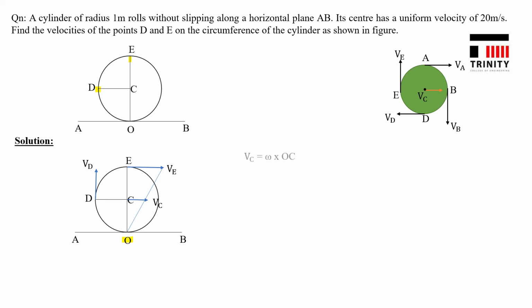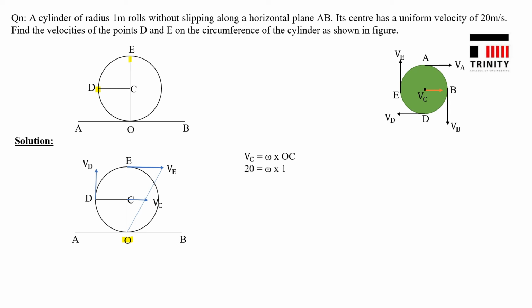Then VC. According to the concept of instantaneous center, the magnitude of velocity at any point is equal to angular velocity omega times the distance between that point and the instantaneous center. So VC is equal to omega into OC.